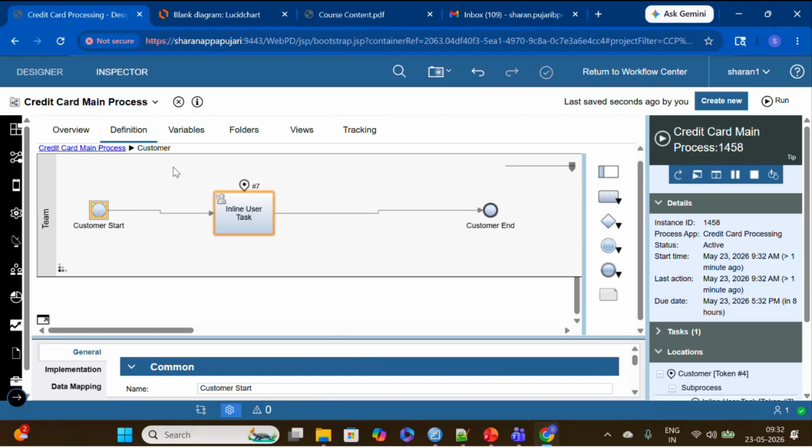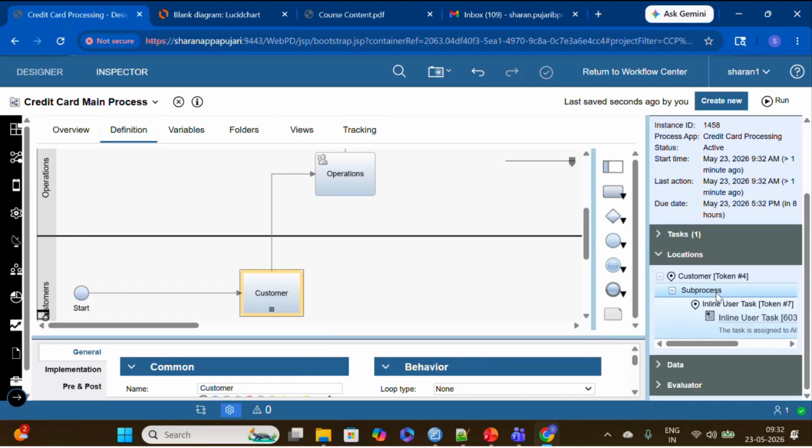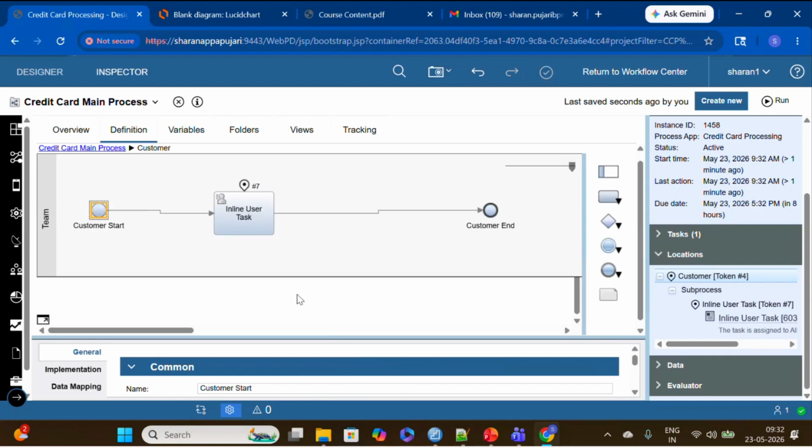If I refresh, you see customer is the main activity, and inside this we have a sub process. So the token 4 represents the parent token, and if you go inside, 7 represents your child token.